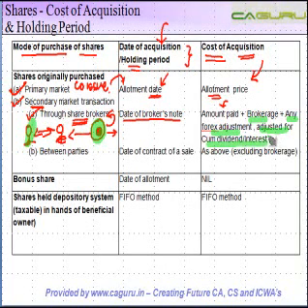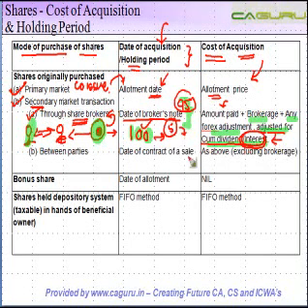Now what does this mean, cum dividend interest? Many a times when you purchase a share, you purchase it cum dividend. Which means what? Let's say you purchase a share for 100, and the company has already declared a dividend of 5. In that case, your cost is not 100, because 5 rupees of dividend you get once you purchase the shares. Therefore, your cost is considered only 95, right? Adjusted for cum dividend or interest. Actually, there's no interest in case of shares. It could be in case of other financial assets and not for shares.